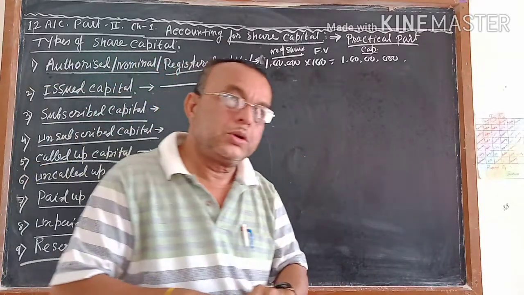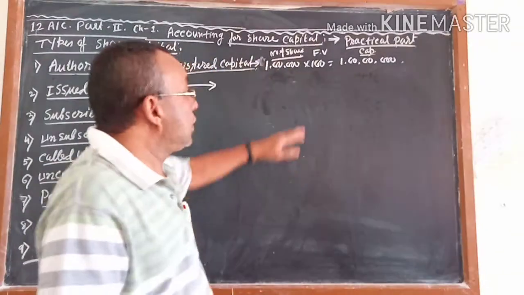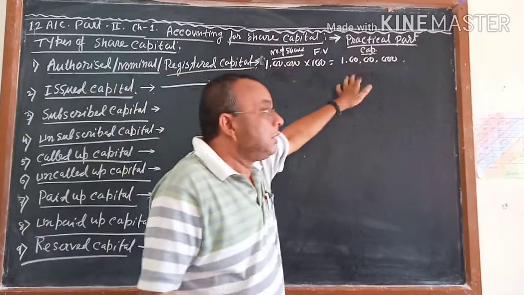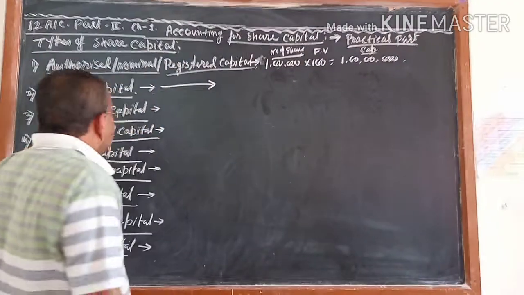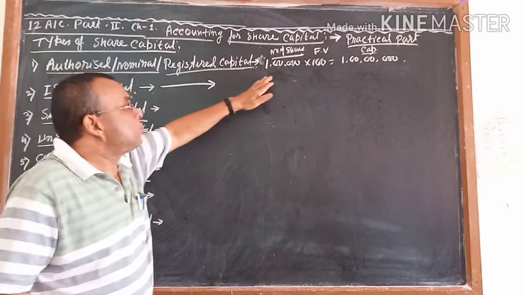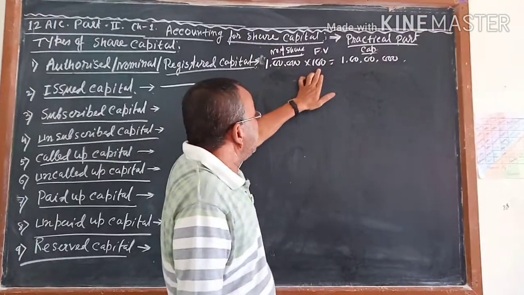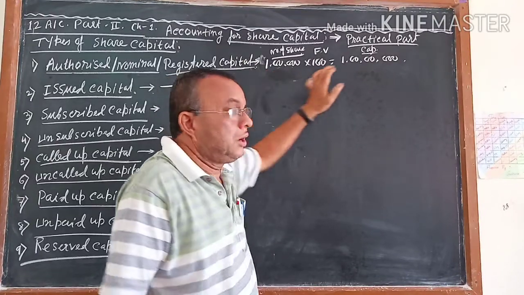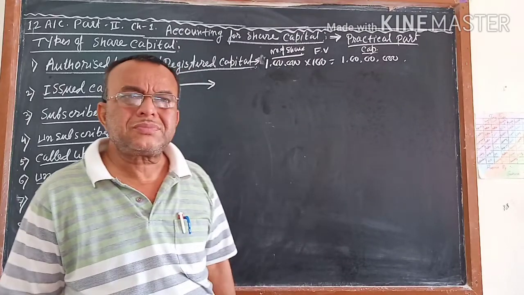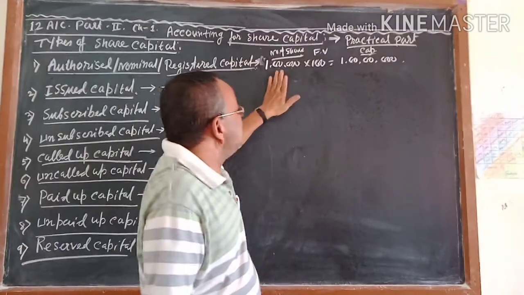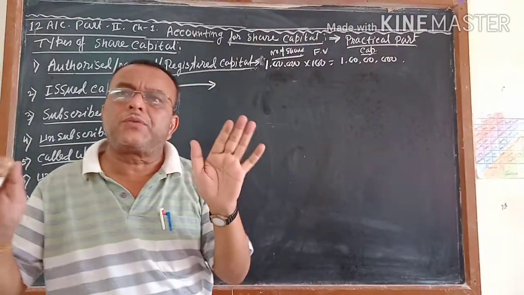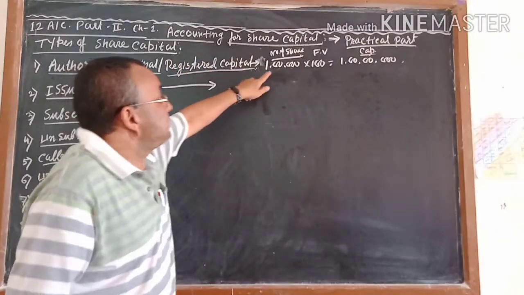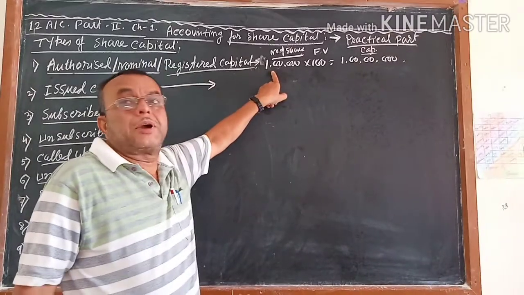That you can do. But the question is, you cannot cross more than that. You cannot cross the limit. Now you thought that out of this 1 lakh shares of rupees 100 each, this many shares I will not issue now. If I issue 90,000 shares, that will be enough for me at present. So either you can issue fewer than that or the same number of shares.